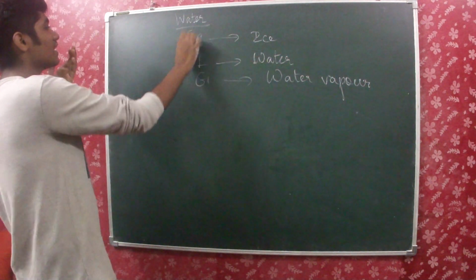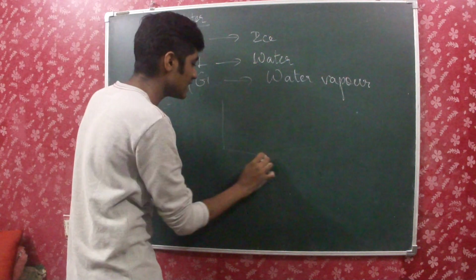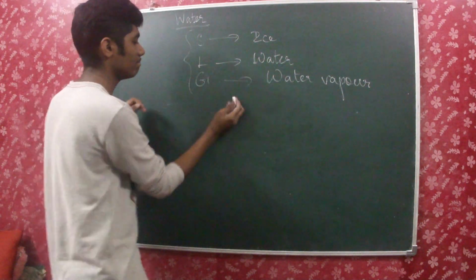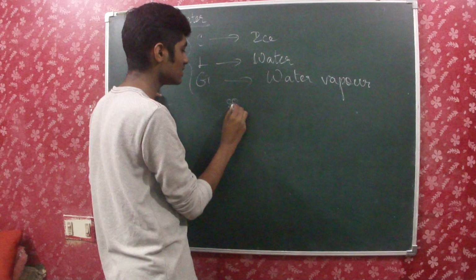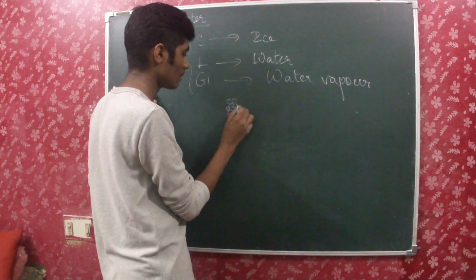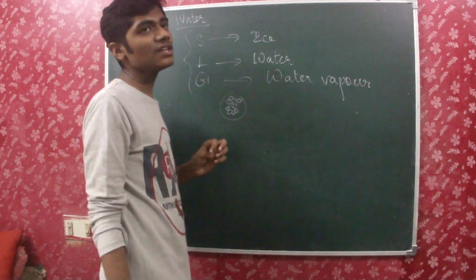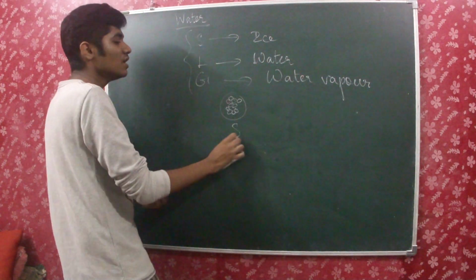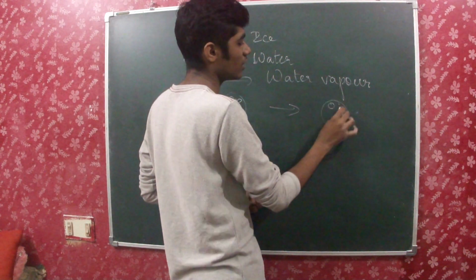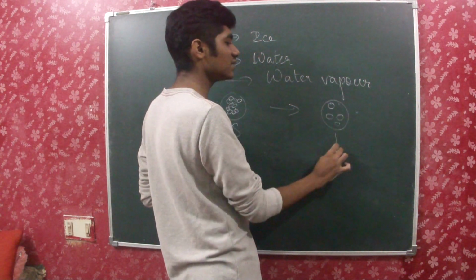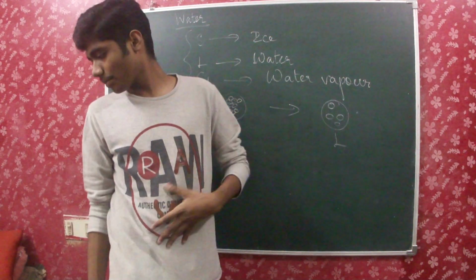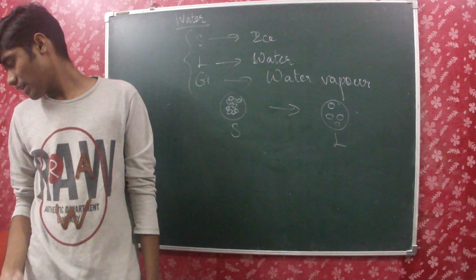So how is this taking place? Now let us take a solid, which consists of constituent particles that are very close to each other, right? The constituent particles are very compactly packed as far as solids are concerned. So how will I change this into liquid? That is, the constituent particles must be just far apart. How can this be done?